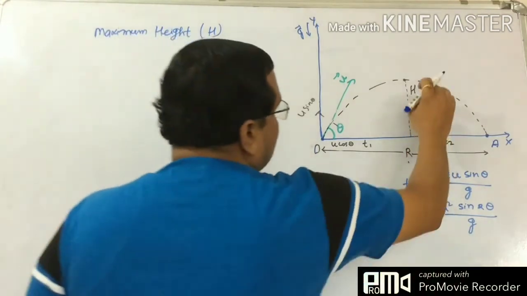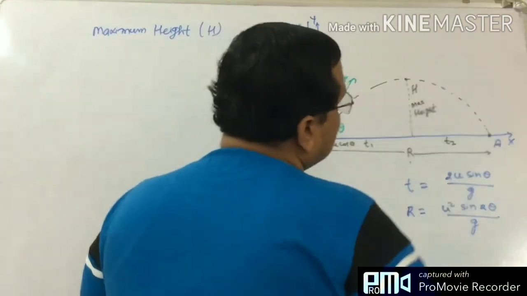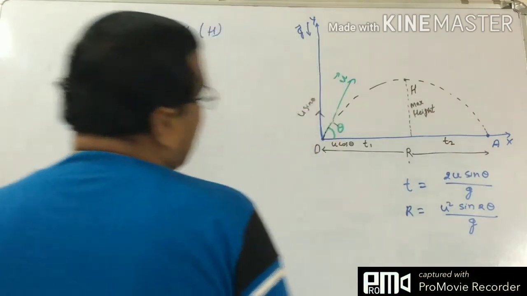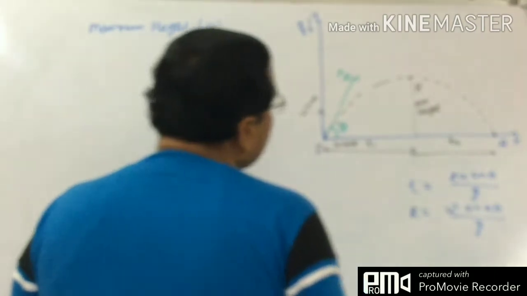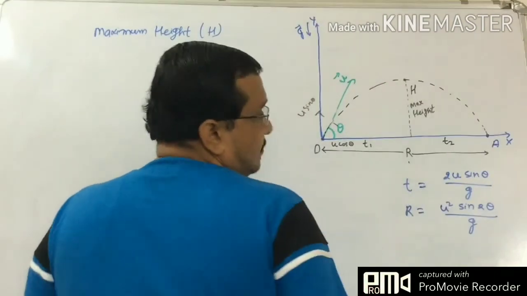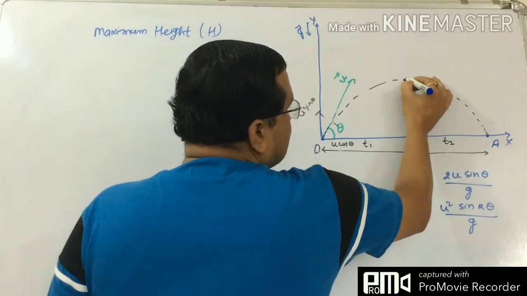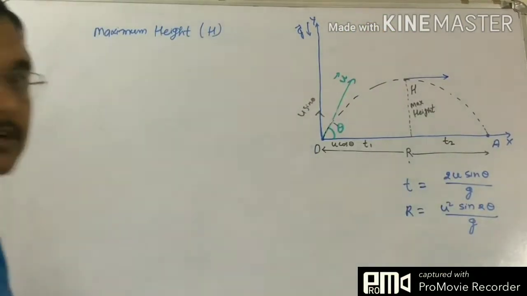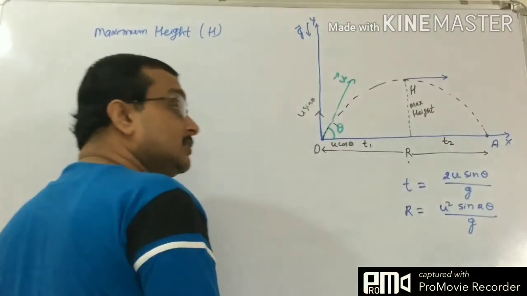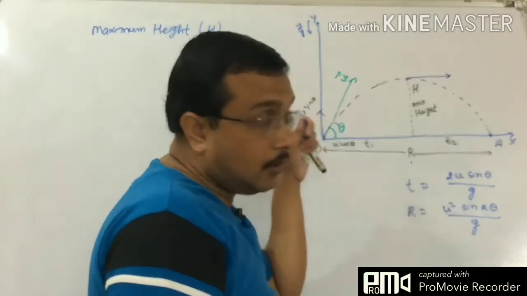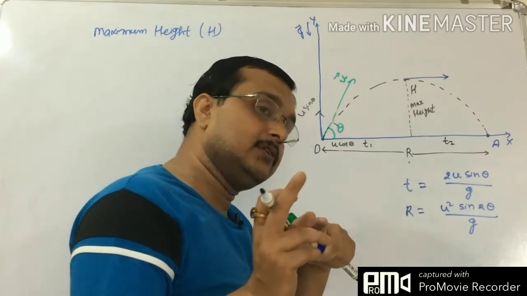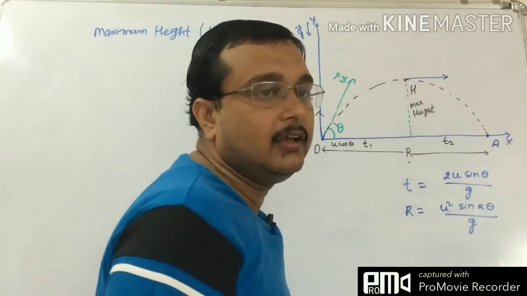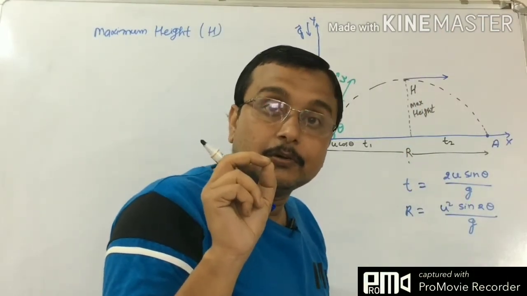When we talk about maximum height h, we have to apply the equation for the y-axis. When the particle reaches the maximum height, it has velocity in this direction only. Draw the tangent at the point. We have already discussed in previous lectures that in two dimensions, the tangent at any point gives the direction of the velocity. So here the velocity has the x component only; the y component of velocity is 0.